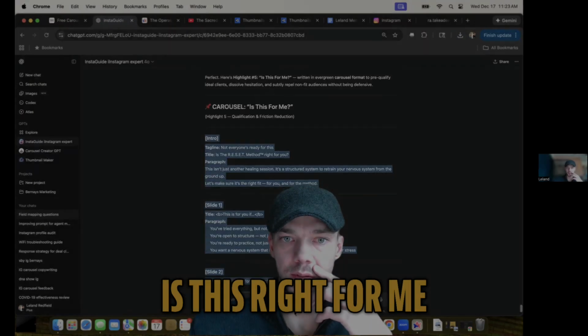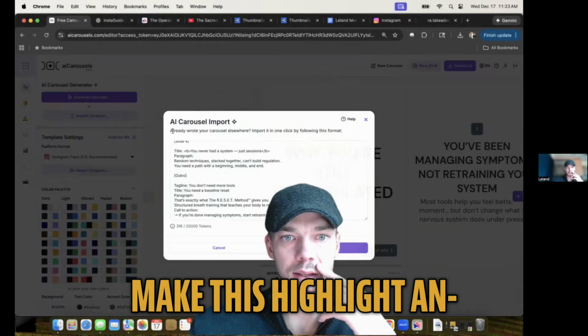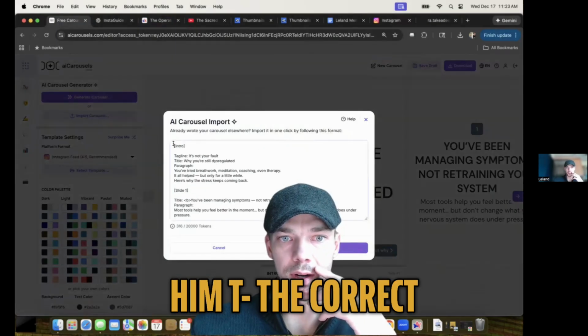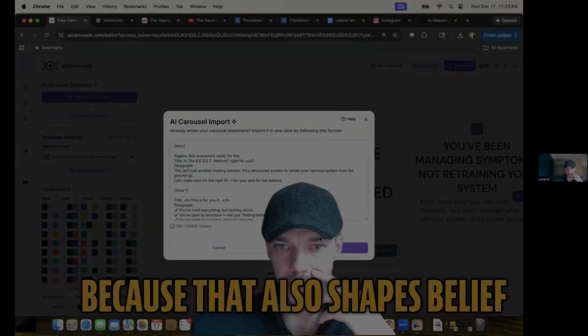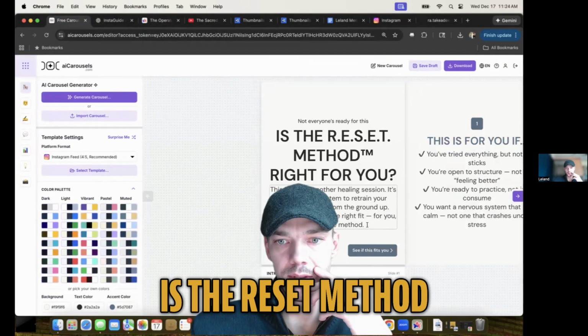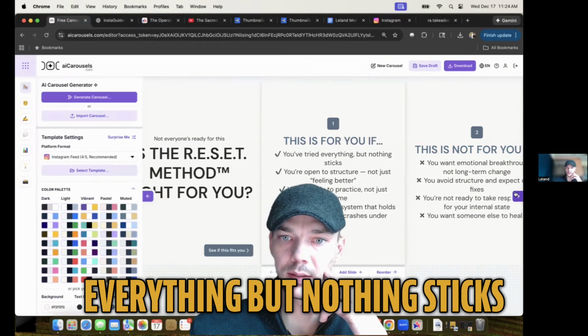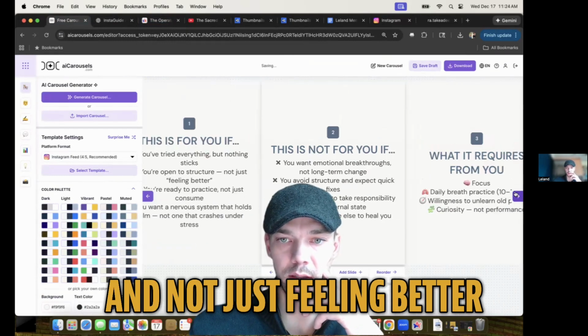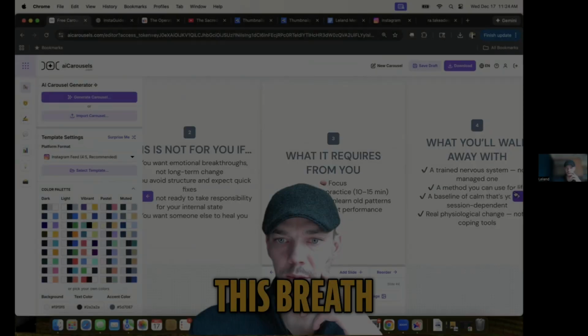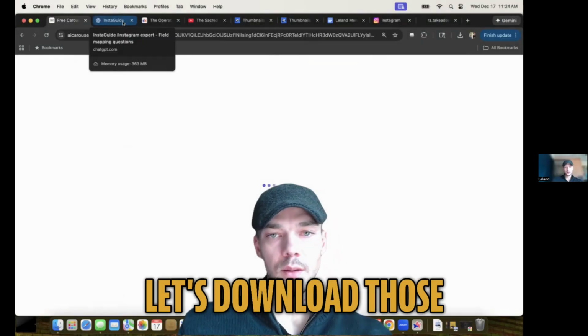Is this right for me? And then I'm gonna make this highlight, and then I gotta get him the correct names for the highlights, because that also shapes belief. Is the reset method for you? This is right for you if you've tried everything, but nothing sticks. You're open to structure, not just feeling better. This is not for you. All right, let's download those.